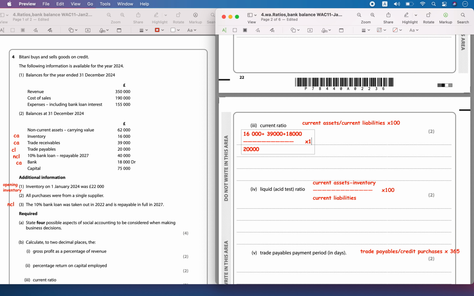So 18 plus 39 plus 16 is equal to 73,000.